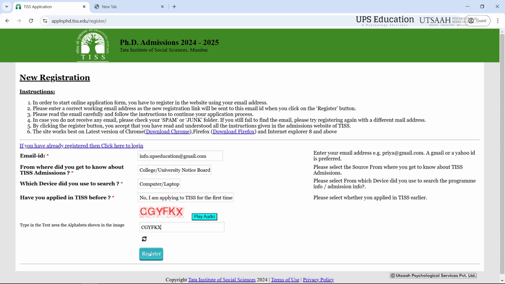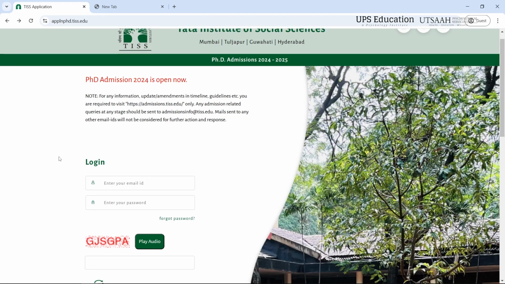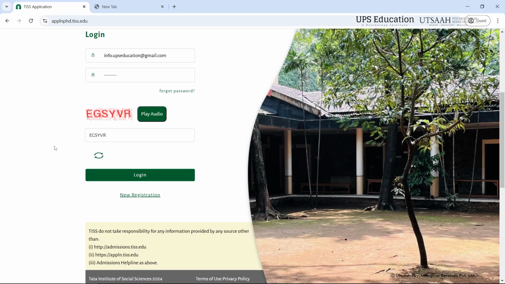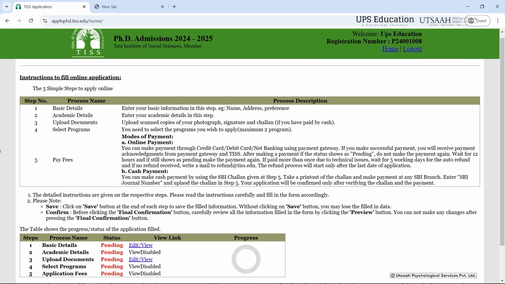Now that we have filled all of our information, we just have to click on the register button, and from here you will get an email on your registered email ID. From there you have to fill all of your credentials, and then you just have to log in through your registered credentials. You just have to put your credentials here. Now that we have filled our credentials, we'll just click on login.